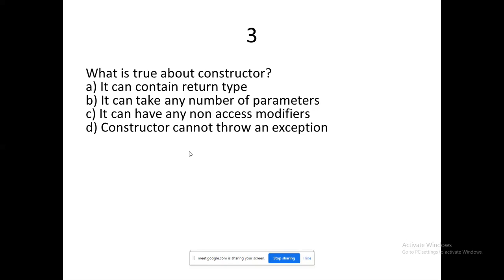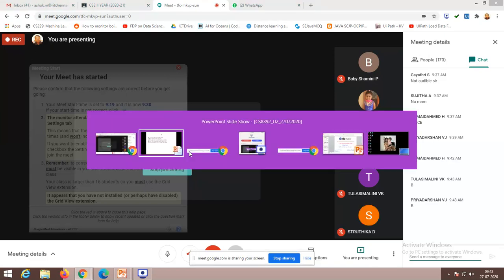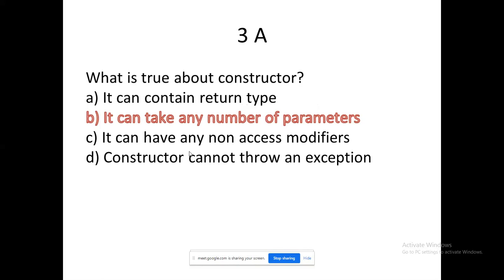Yes, what could be the answer for 3? People are posting B and D. So what's the answer? It's ultimately B. Constructor is a special method, but it doesn't have any return type. So option A is ruled out.